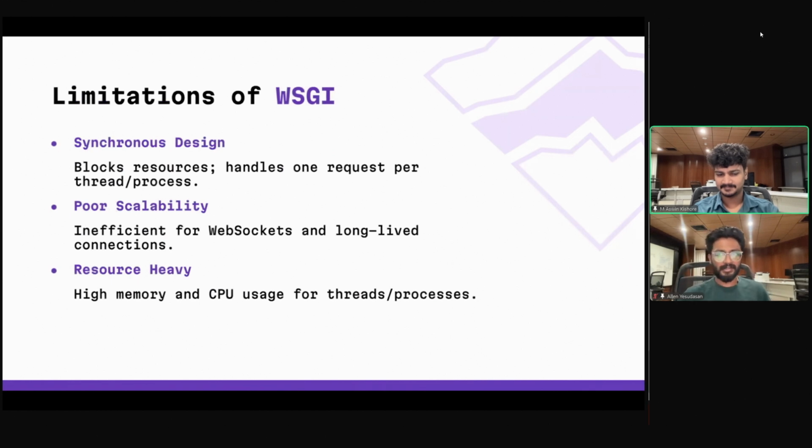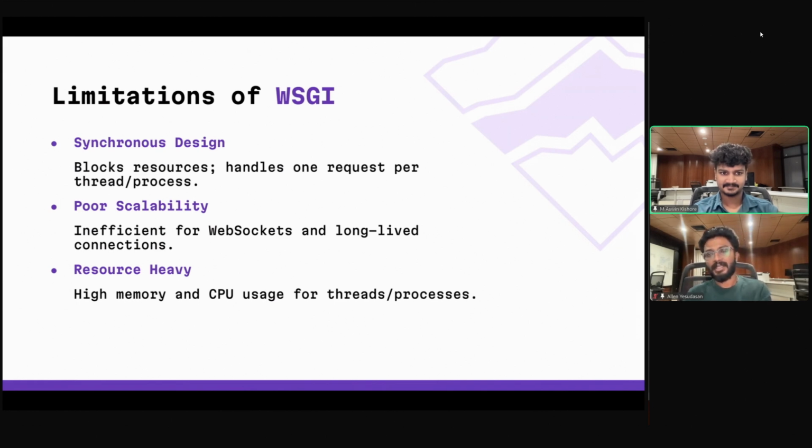So since it's synchronous, as mentioned earlier, it's blocking. Subsequent requests can only be processed after the first request is totally processed and completed. And it's not scalable. Scalable in the sense that, since it follows the traditional request-response cycle, it is not suitable for WebSockets or real-time communications, and it's resource heavy.